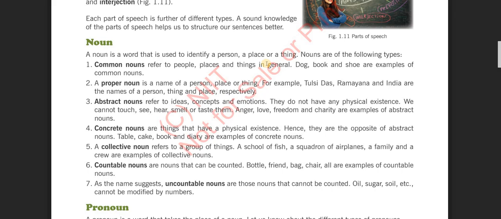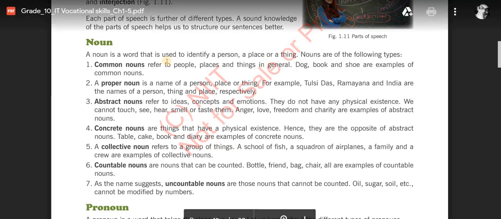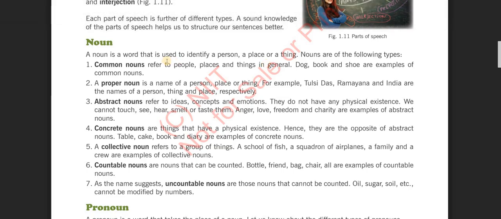Nouns are of the following types: common noun, proper noun, abstract, concrete, collective, countable.